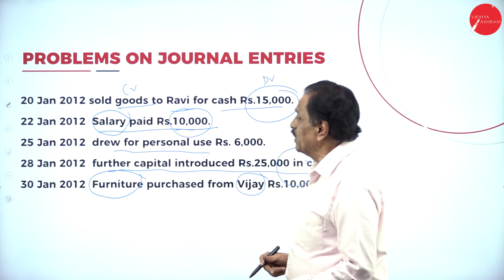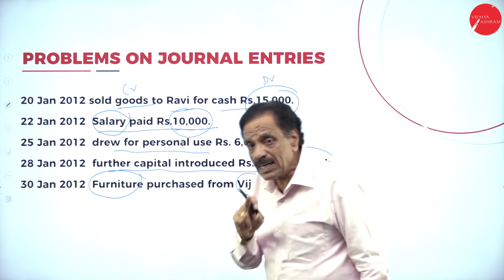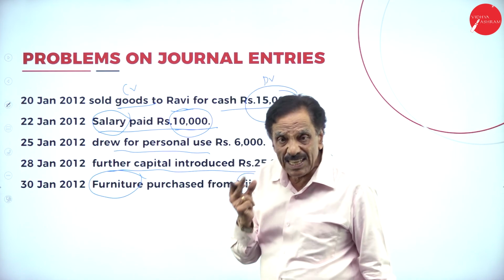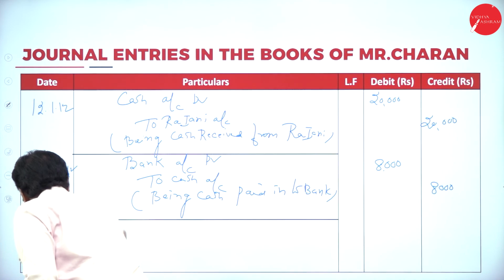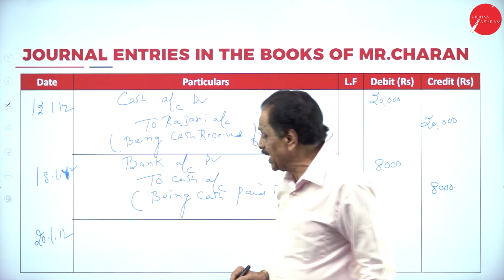Which date? 20th. What's the entry? Cash account debtor to sales account. We write sales account. This is the 20th entry, 20/1/2012. So we sold the goods. What is coming in? Cash.